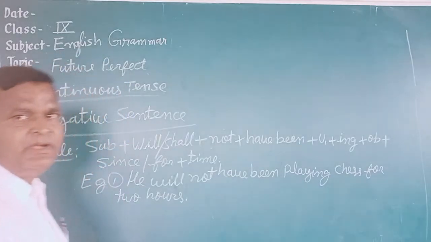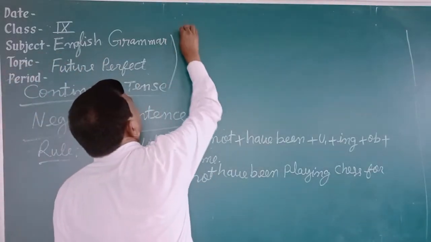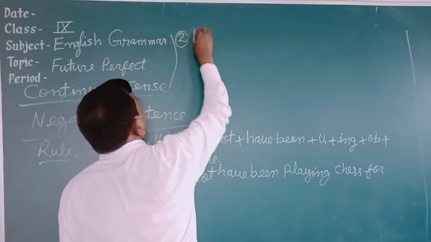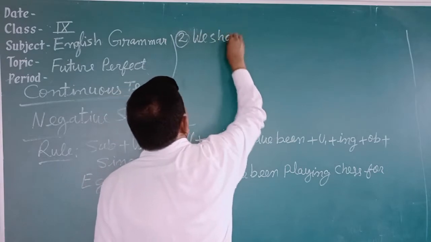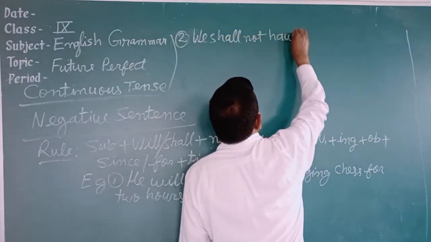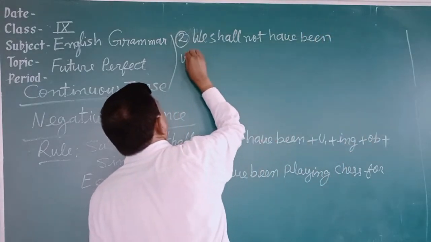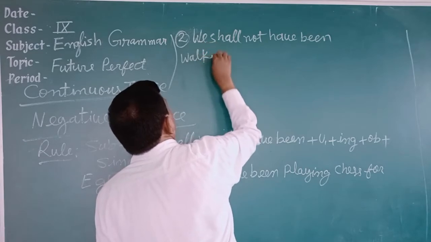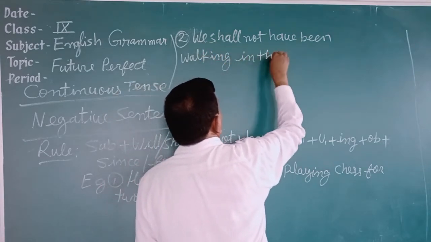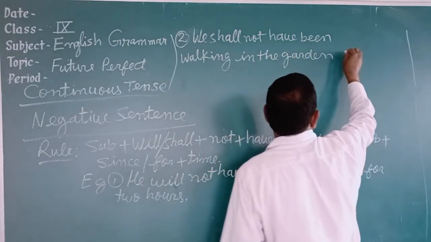One more example you can take. Second example: We shall not have been walking in the garden since morning.